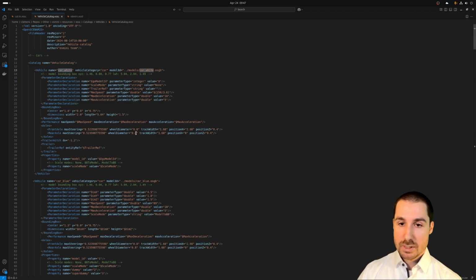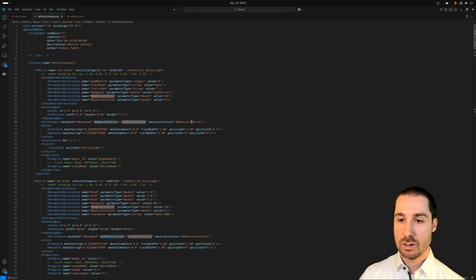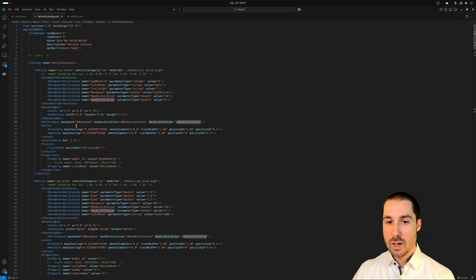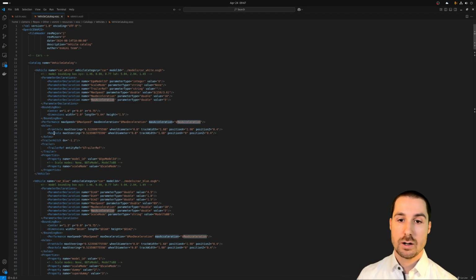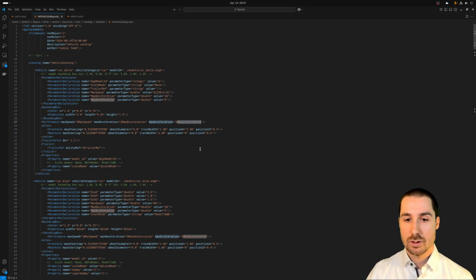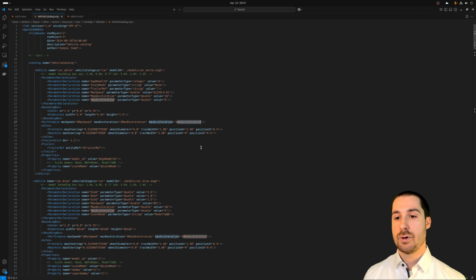For example, we have settings for maximum speed, maximum deceleration, maximum acceleration. We see that we have two axles, a front axle and a rear axle on that car. We see the maximum steering angles on these axles, wheel diameters, the track width, and so on.